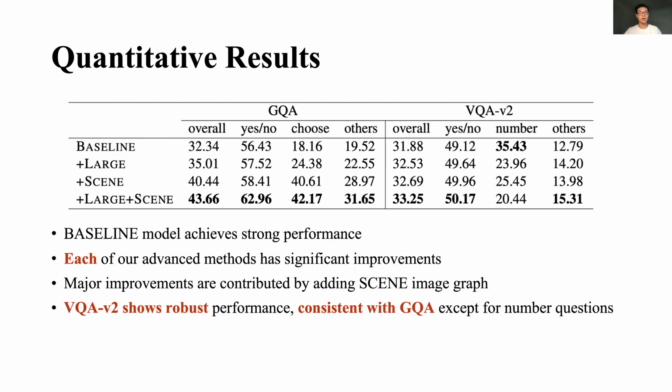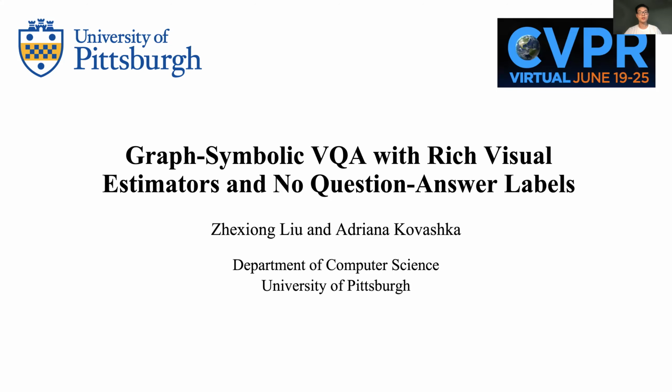As for quantitative results, our baseline model that uses the base image graph achieved very strong performance on the GQA and VQA2 validation datasets. Each of our advanced models uses a richer image graph with the same question graph and has significant improvements. Our major improvements are contributed by adding the scene image graph. And VQA2 shows very robust performance consistent with GQA, except for numbering questions. This is the end of my presentation. Thank you.